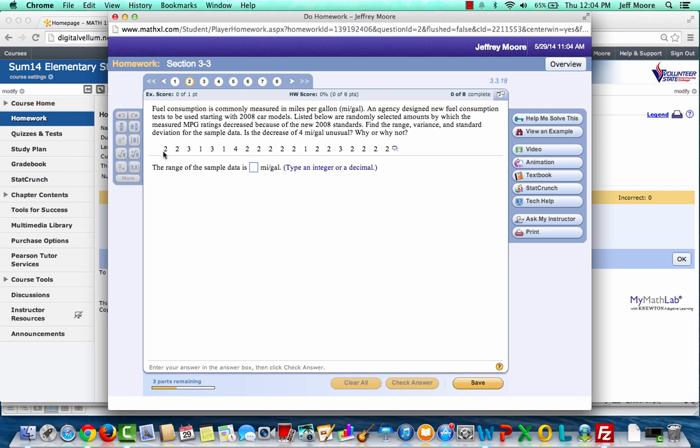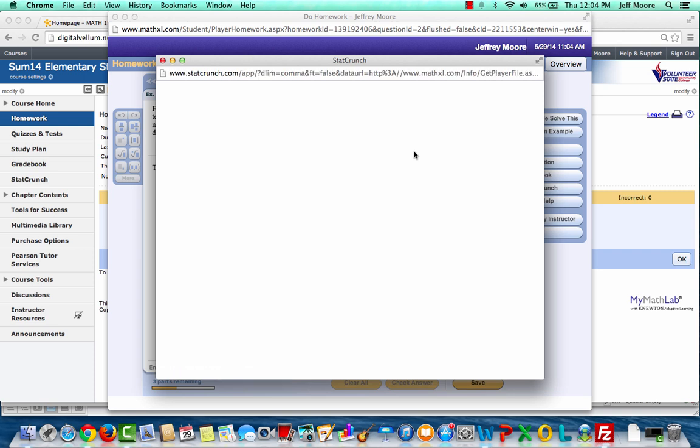For instance, in this particular problem, we have this data set, and we are asked to find some measures. We're asked to find the range, variance, and standard deviation. We can click the little rectangle that's next to the data set, and a box comes open that says Open in StatCrunch. So we'll open this in this program, StatCrunch.